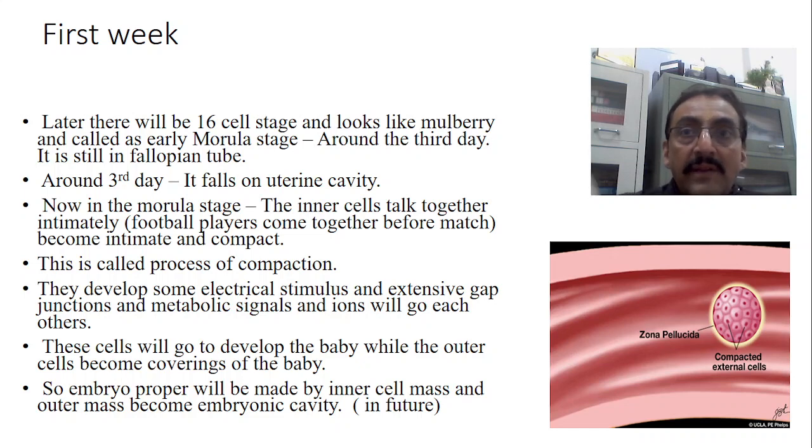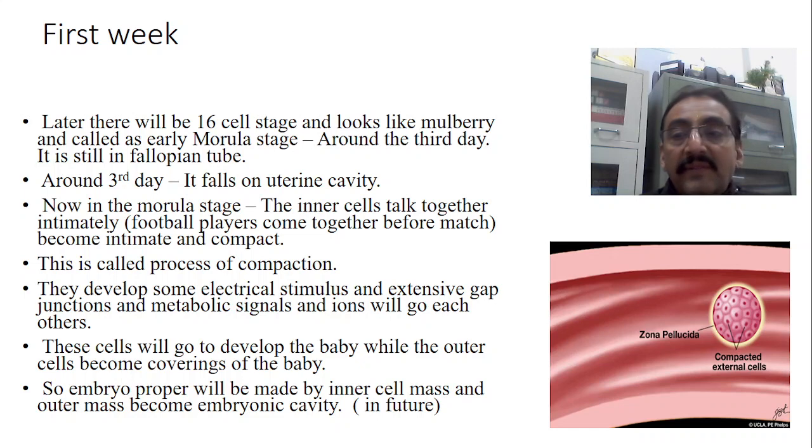The 16 cells are now arranged: the first layer contains 3 cells, the second layer contains 4 cells, the third layer contains 8 cells, like this. So they arrange, and they become compact. This is called the process of compaction. You can see in the picture, this is the process of compaction, where the cells are arranged in rows.